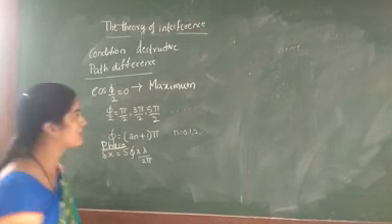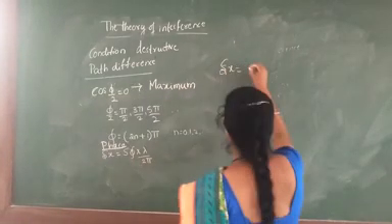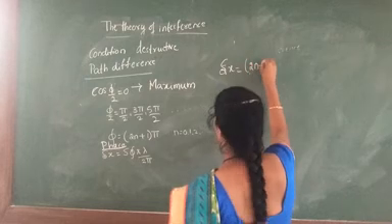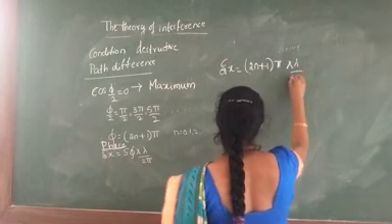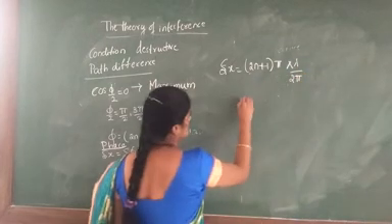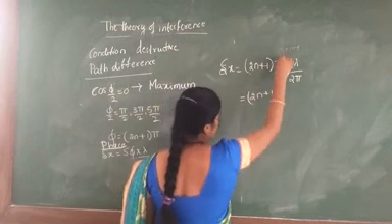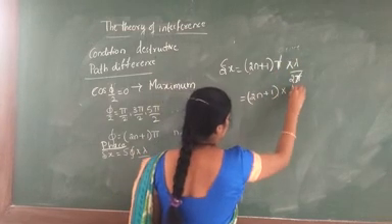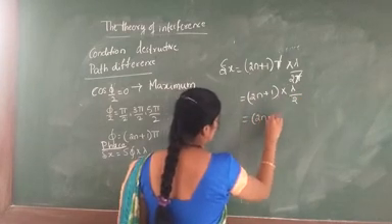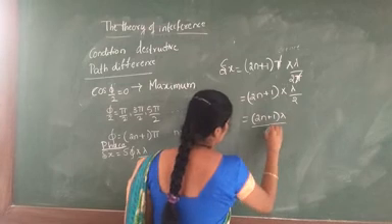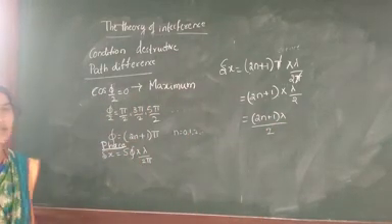We know the value of delta psi. According to this, delta x is equal to (2n plus 1) into pi into lambda divided by 2 pi. The pi gets cancelled, so delta x is equal to (2n plus 1) into lambda by 2.